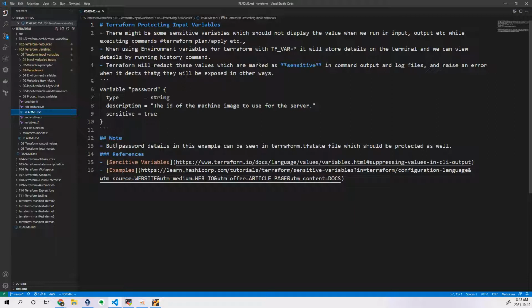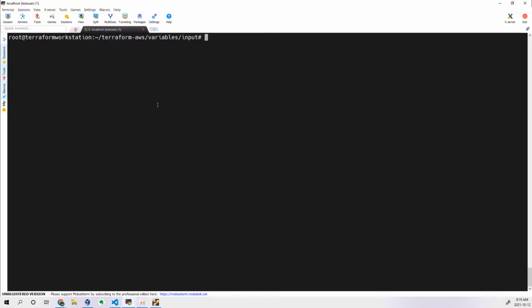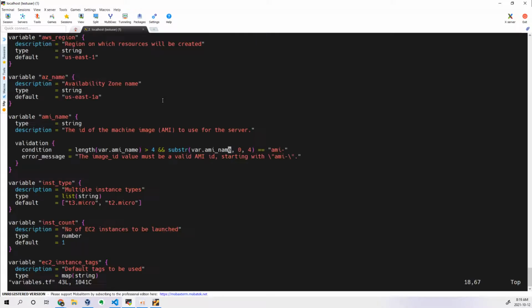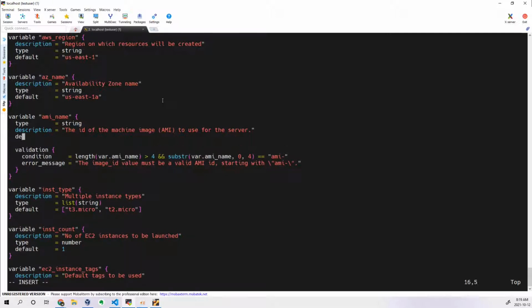Note that the password details in this example can be seen in the Terraform state file. So we have to understand that though we have given sensitive equal to true, when you execute terraform plan or terraform apply, it is printing some output, right? There it will show you sensitive information. For example, let me use a variable so that you will understand. I don't want to print this availability zone, or let's say this one. Let me try to use this. Here, let me give the default value as well.